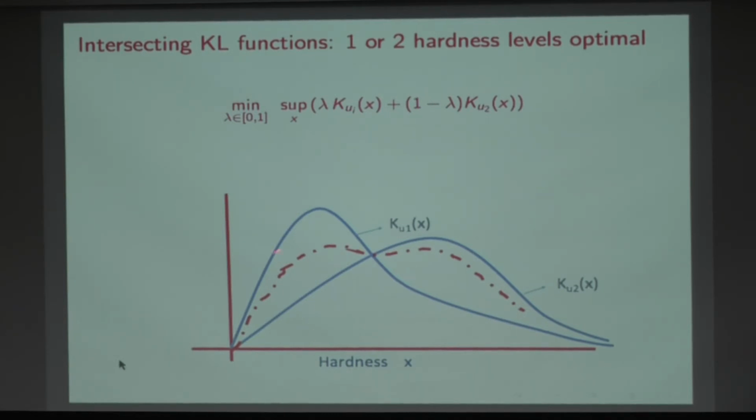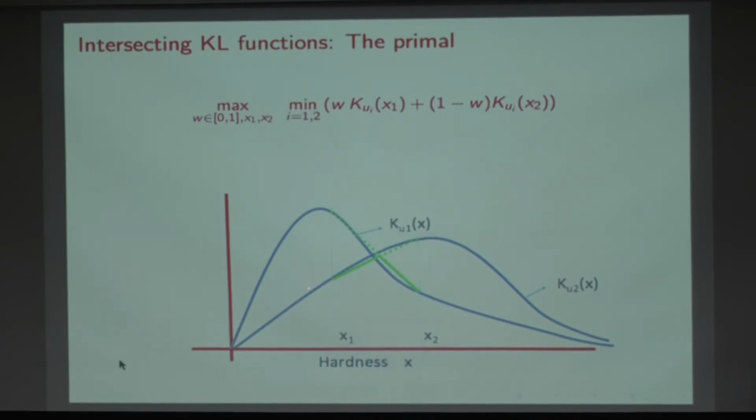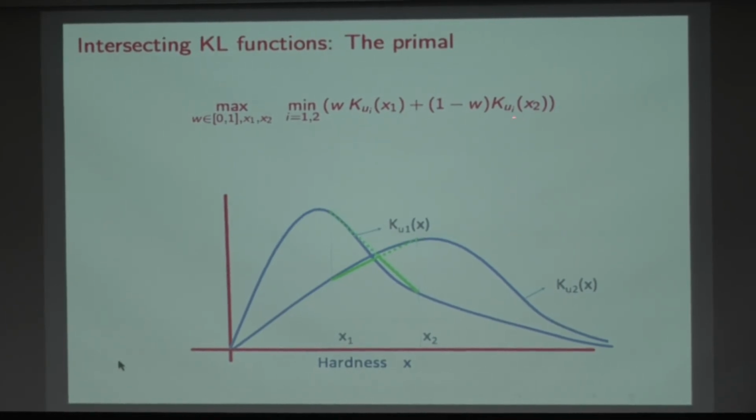This is what I'm showing you right now, a dual picture. In the primal picture, it boils down to you're trying to find two levels of hardness, x1 and x2. You're just trying to ask two questions at level x1 and x2, so two values you want to find out, with the property that if I fix x1 and x2, I join this line here, a line at x1 where this function is, with a line at x2 where this function is. And similarly for the other function, evaluated at x1 and evaluated at x2, I join them. Now this means this is a convex combination at x1 and x2. So I'm trying to maximize the minimum. So this is the minimum of these two.